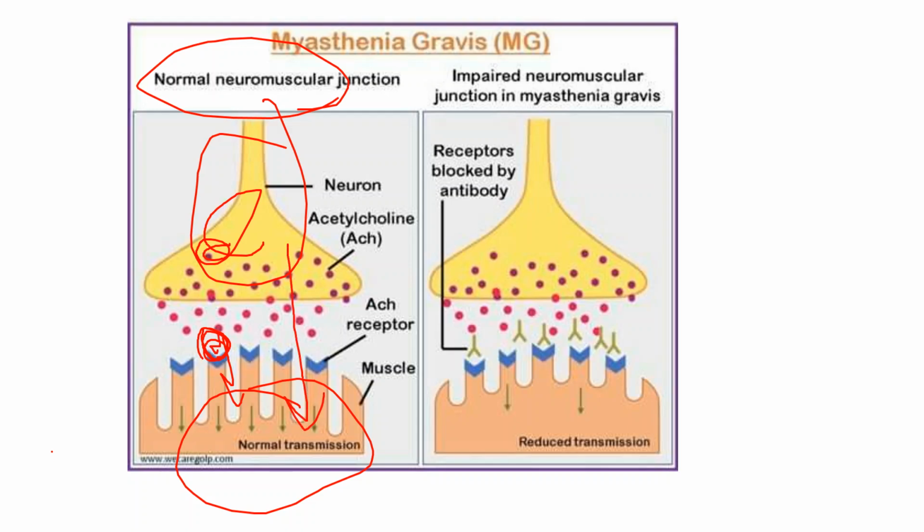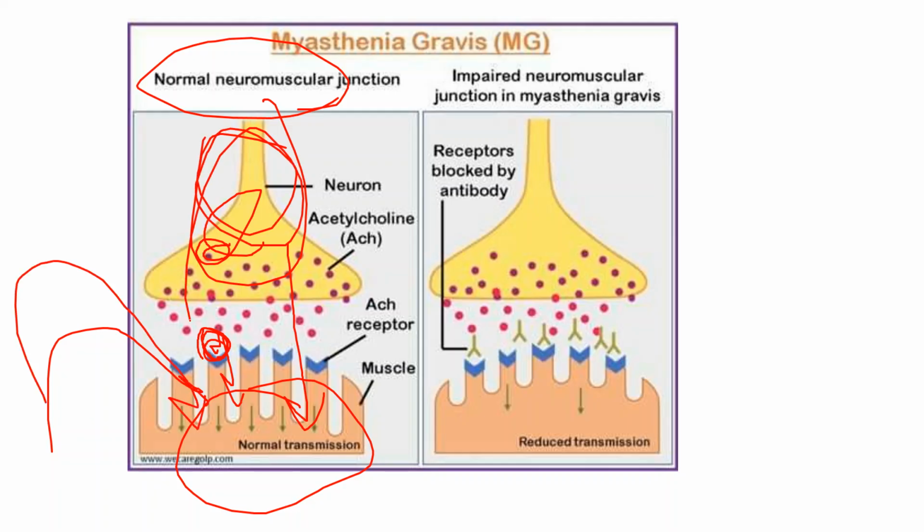If the muscles have to stop their activity or relax, all the signaling goes through these neurons, and a proper neuromuscular junction is maintained. But when there is an impaired neuromuscular junction, the antibody goes and binds to these receptors. Now the neurotransmitter is not able to bind to those receptors. They block and reduce this transmission.